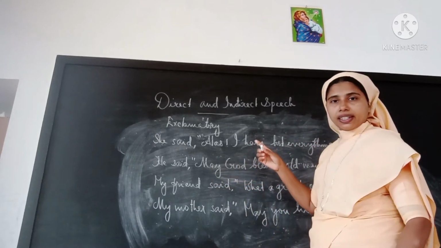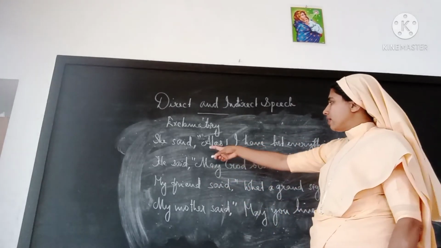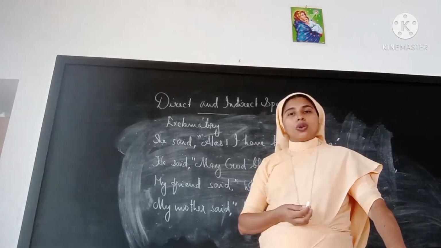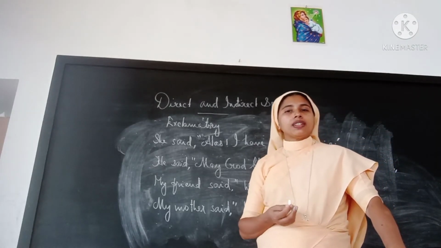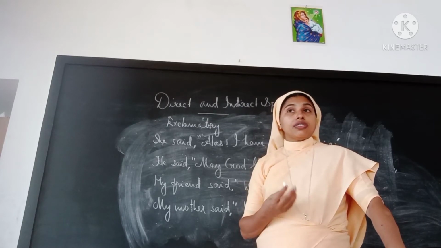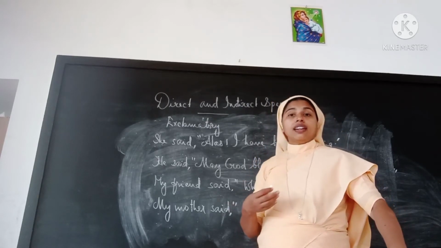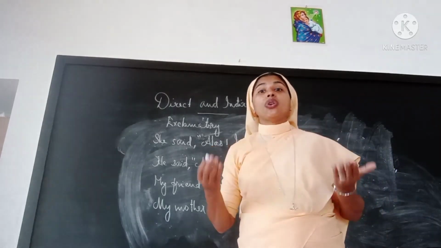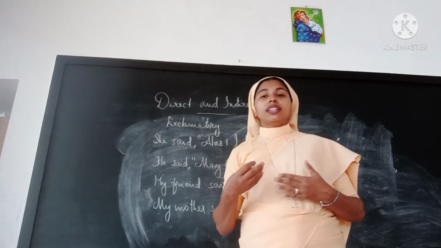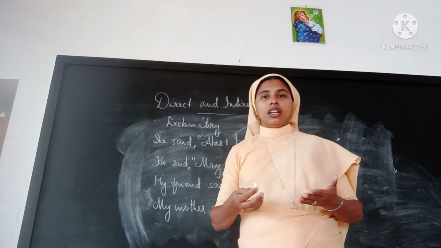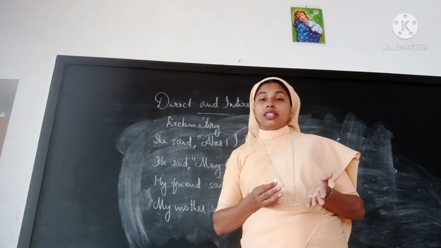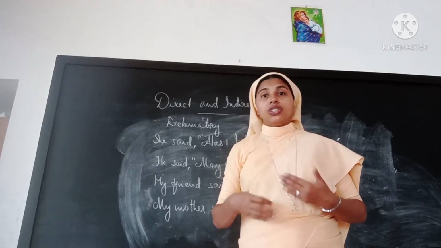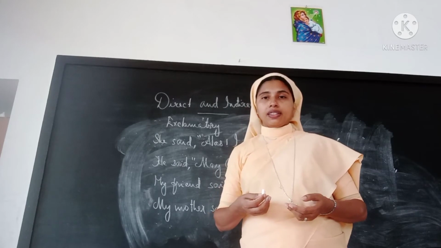So we'll see some sentences. The reporting verb will be changed according to the context which expresses its feelings. For example, if it is joy, she exclaimed in joy, or she exclaimed in happiness. Likewise, you will use the reporting verb, she exclaimed in wonder, she exclaimed with surprise.